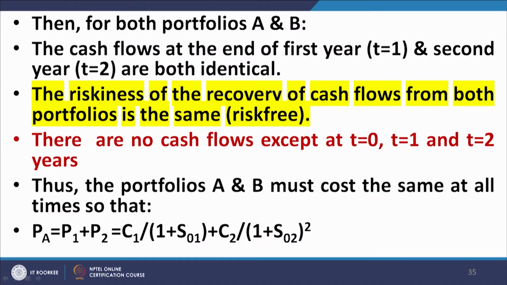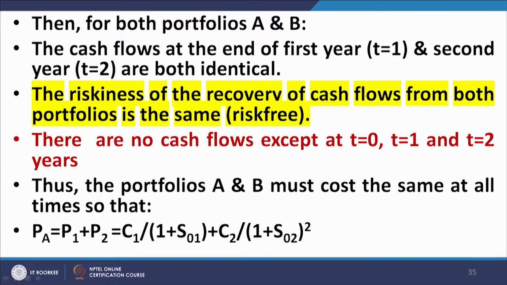And furthermore, we also note that all these cash flows are certain, there is no possibility of default. And there are no cash flows except at t equal to 0, t equal to 1 and t equal to 2.